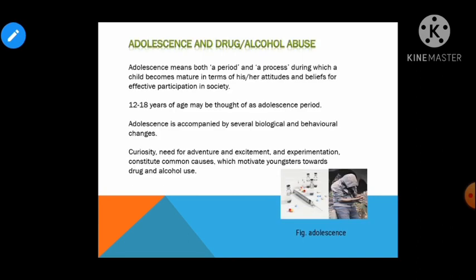Now let us talk about adolescence and drug and alcohol abuse. Children, talking about adolescence. Adolescence refers to a period between 12 to 18 years. It is actually the bridge between childhood and adulthood, right? So the age between childhood and adulthood is known as adolescence, and the synonym of adolescence is puberty. It is a very vulnerable phase of mental and psychological development of an individual, right?